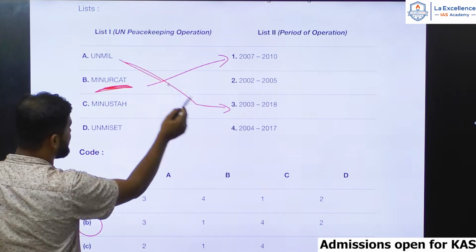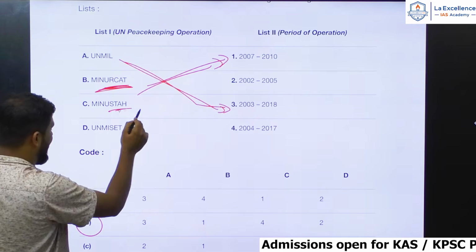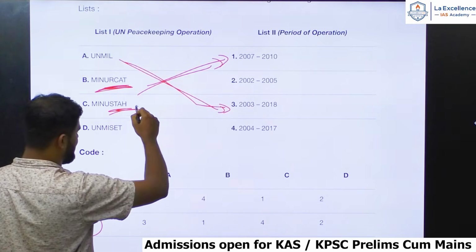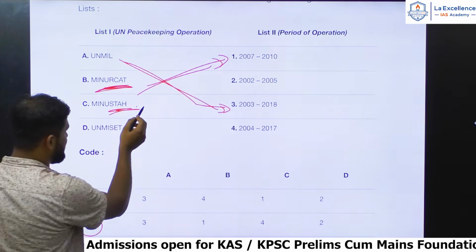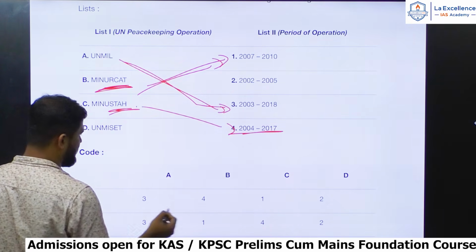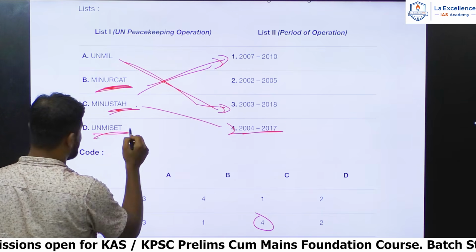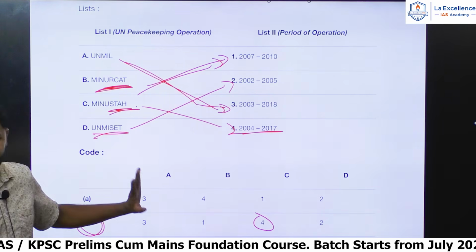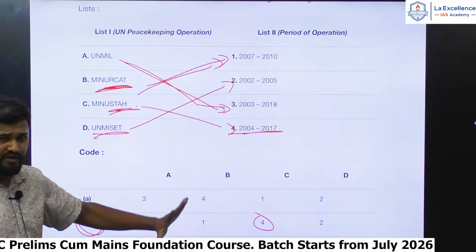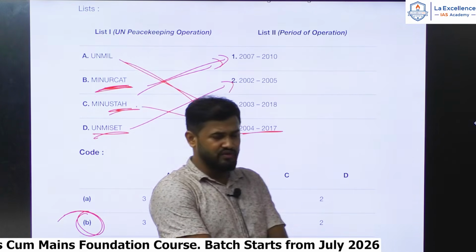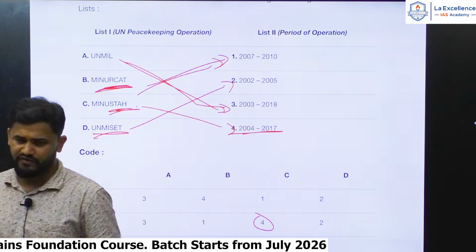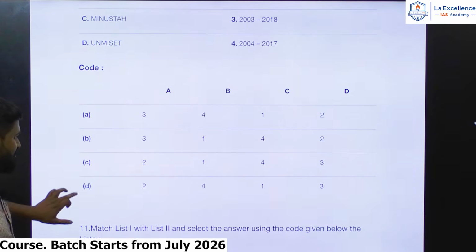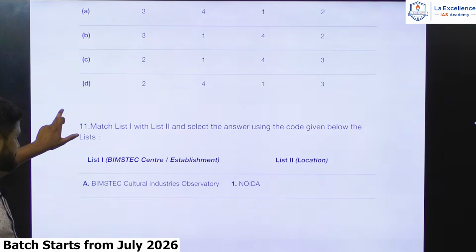In that case you can see these two, and in Haiti it is between 2004 and 17. And in Eastern Timor it is between 2002 and 5. The answer for this is B. It is a very difficult question and I hope it is a bouncer for most of you. Don't get discouraged. You can skip this question in the exam if you haven't gone through this.